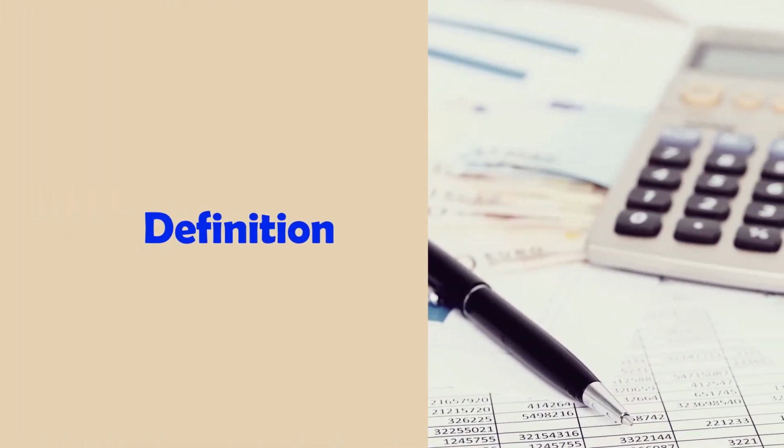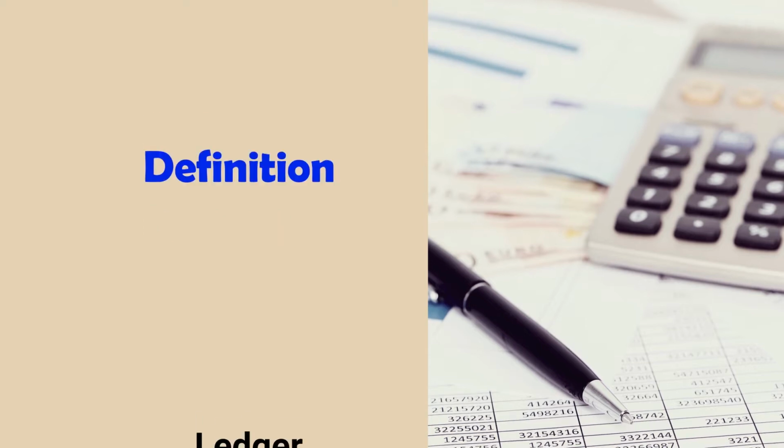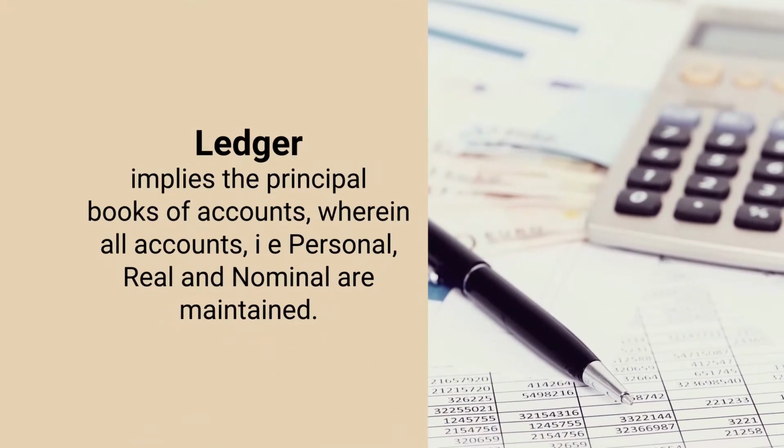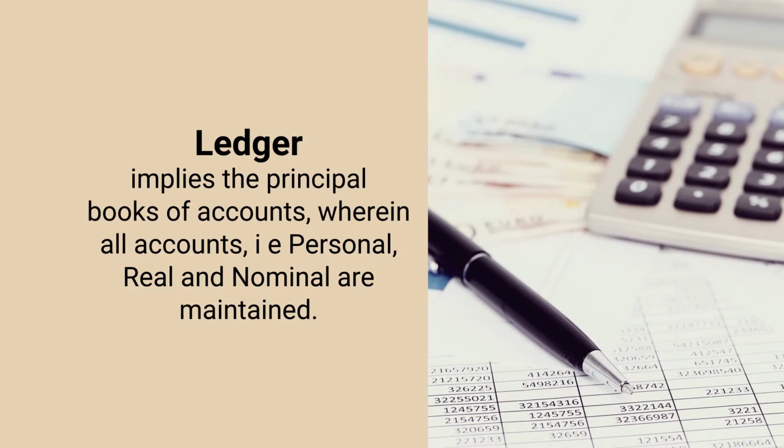So now the question arises, what actually the ledger is all about. Ledger implies the principal books of accounts. Why do we call it principal books of accounts? Because, as you might be well aware, journal is known as book of original entry. Why?